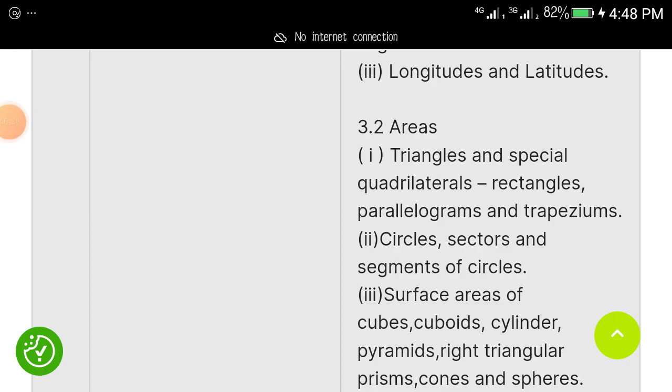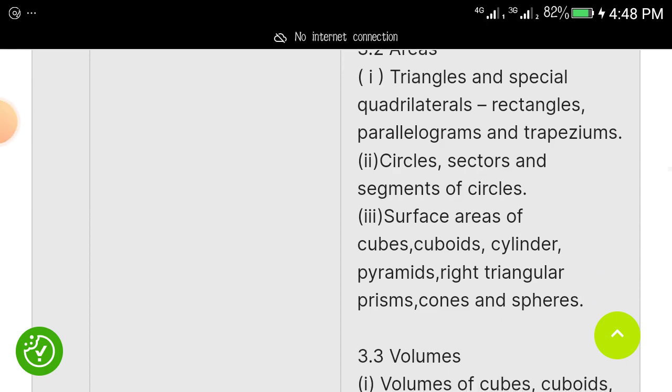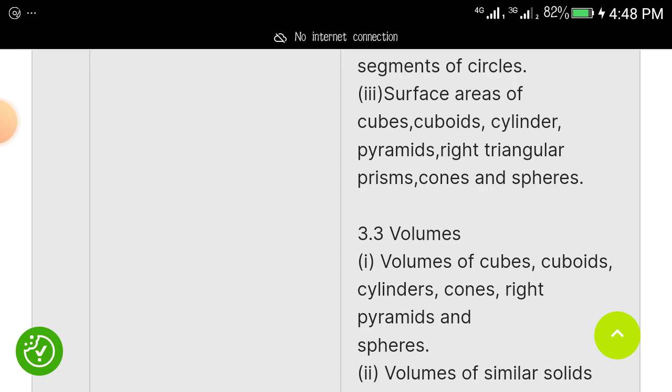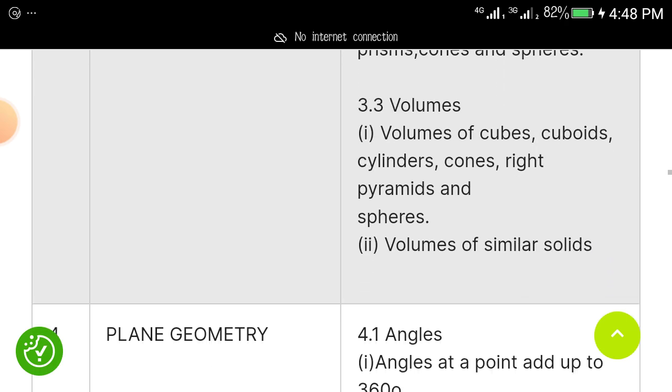Then you need to study areas of triangles, areas of special quadrilaterals, areas of rectangle, areas of parallelogram, trapezium, circles, sectors, segment of circles, surface areas of cubes, cuboid, cylinders, pyramids, right triangular prism, cones and spheres. If you have not started paying attention to this, pay attention to them. If you will pass maths in NECO, these are the topics that will come out.